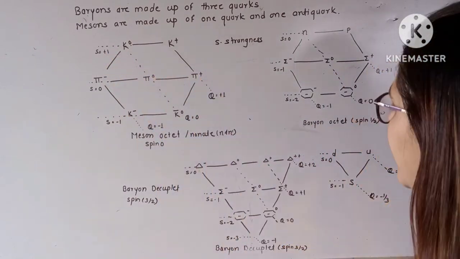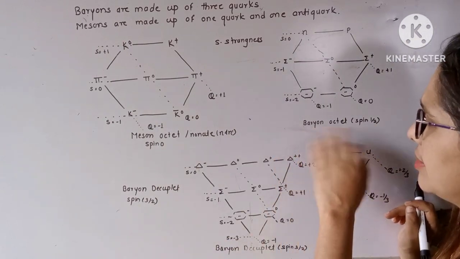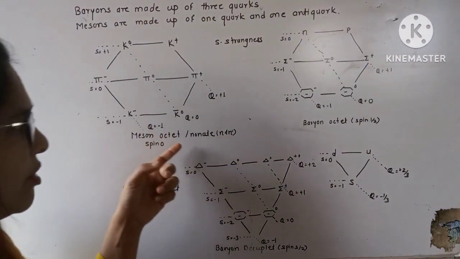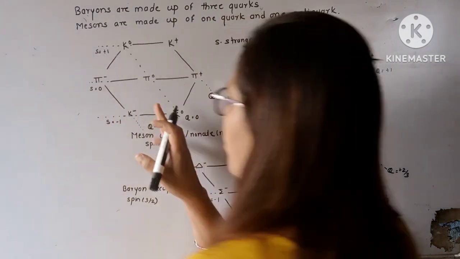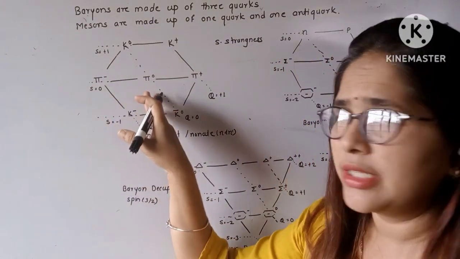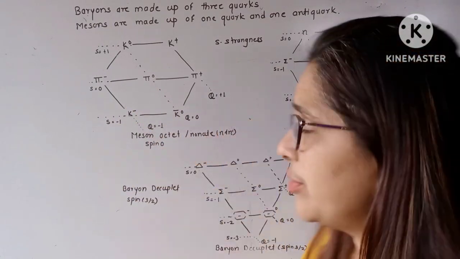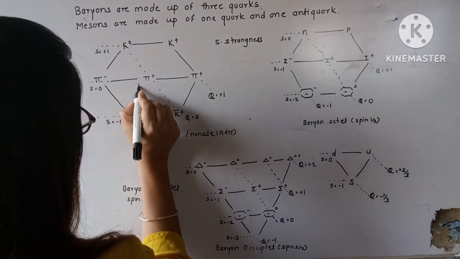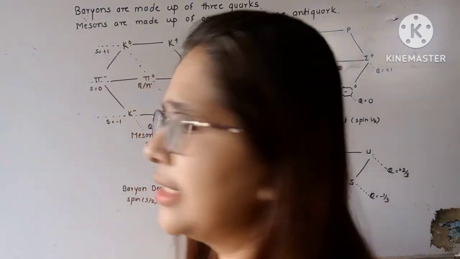Now here is another diagram, which is called the meson octet, or meson nonet. It is called an octet because there are 8 particles, but sometimes it is called a nonet, when you include eta and eta prime.